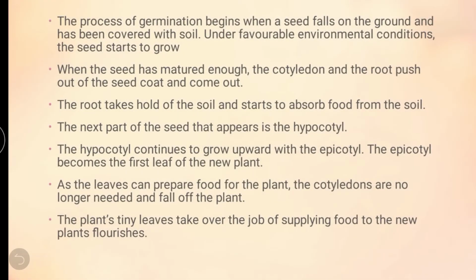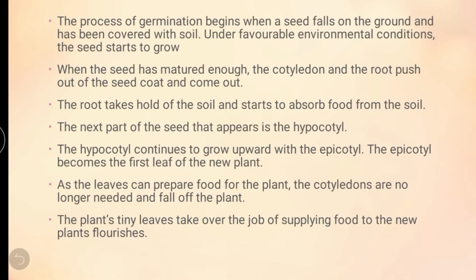Next, we move on to the germination of seed. The process of germination begins when a seed falls on the ground and has been covered with soil. When will the process of germination start? The process of germination starts when the seed falls on the ground.